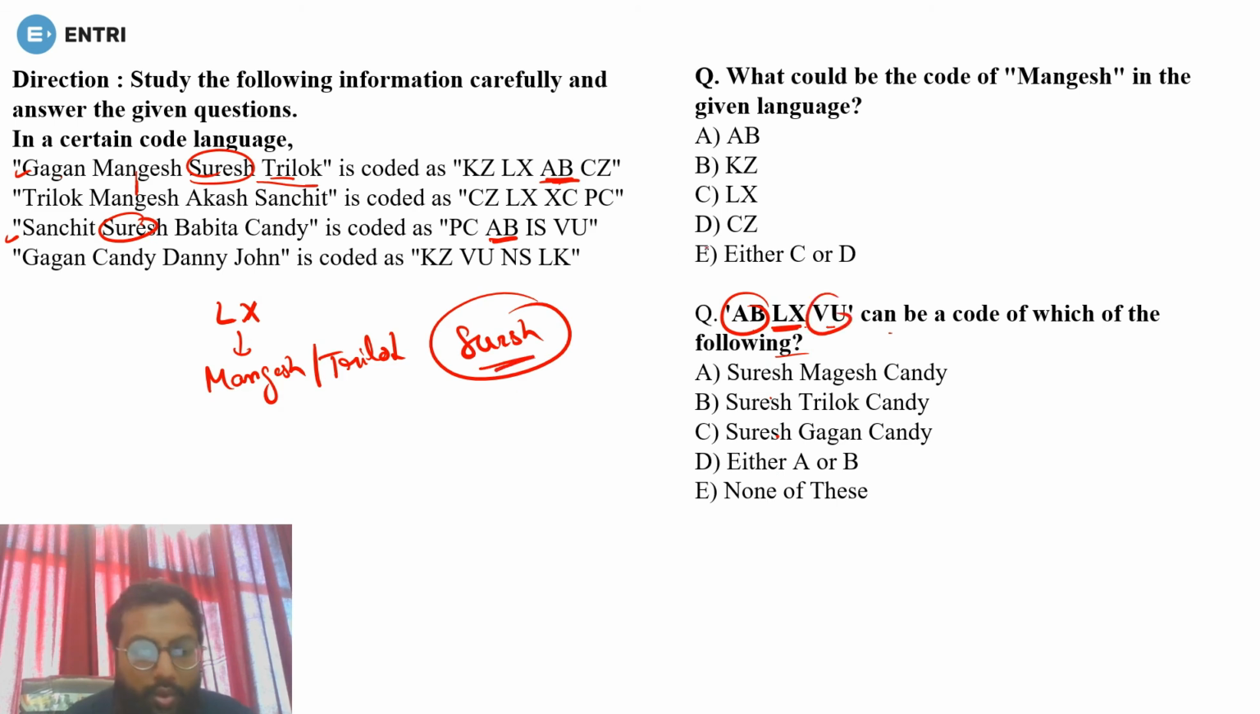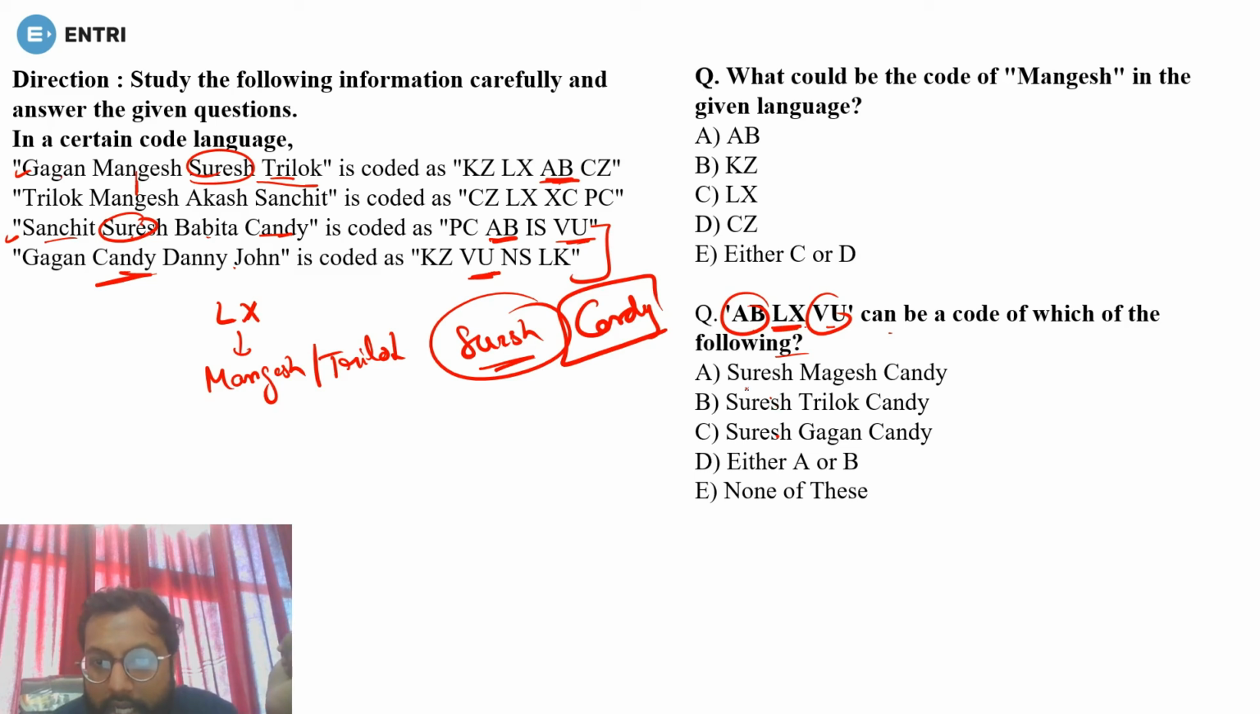Next is VU. Okay. So now VU is where? VU is in the third and in the fourth. Only in the third and fourth you have VU. So what is common in third and fourth? First of all, Sanchit, no common. Suresh is not common. Babita is not common. Candy is common. So Suresh and Candy must be there in your options.